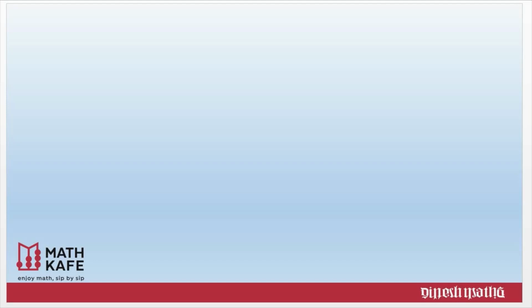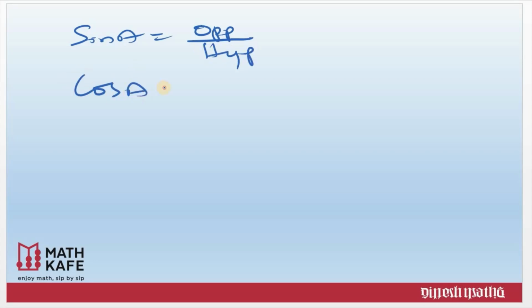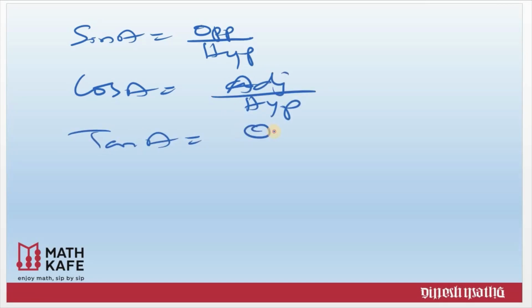To make it precise, sin A equals opposite side by hypotenuse, cos A is adjacent side divided by hypotenuse, and tan A equals opposite side by adjacent side.